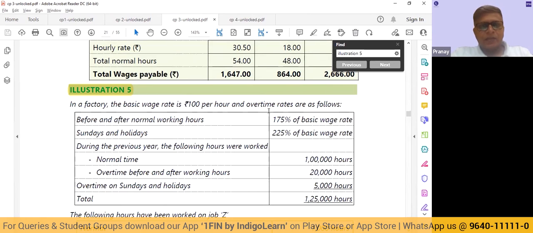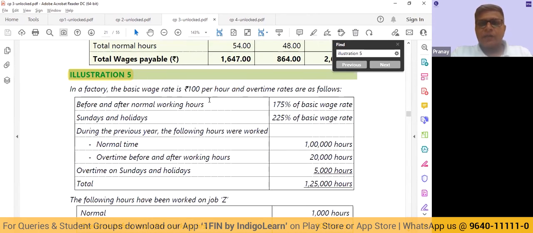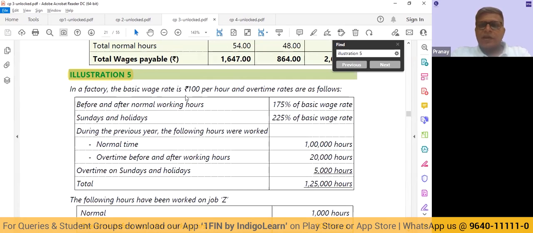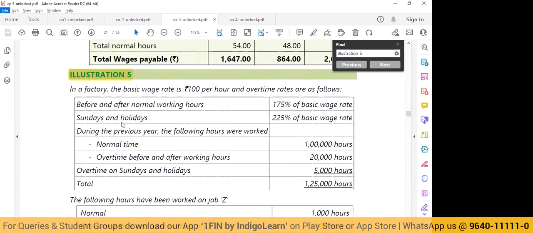This question is based on calculation of the wage rate and treatment of overtime. In a factory, the basic wage rate is rupees 100 per hour, and the overtime rates are as follows. Before and after the normal working hours, we are going to pay at 175% of the basic wage rate. Sundays and holidays are going to be at 225% of the basic wage rate.